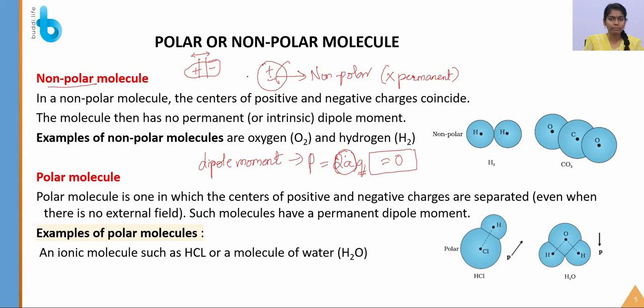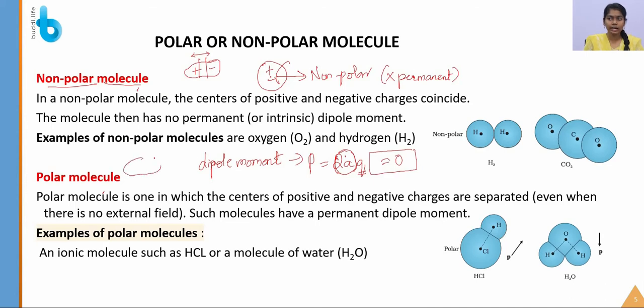So it develops the dipole moment after applying the electric field. This is known as a non-polar molecule, like oxygen, hydrogen and so on. These are examples of non-polar molecules. So what is a polar molecule? Let's see what a polar molecule is. It is exactly opposite of the non-polar molecule.